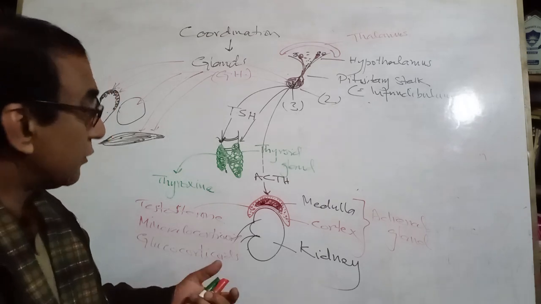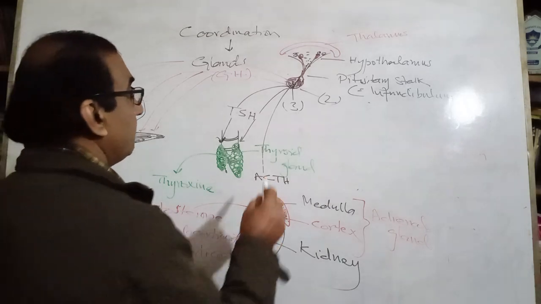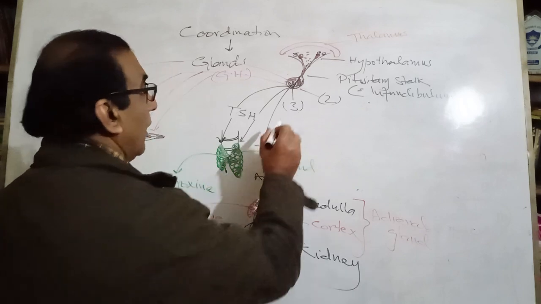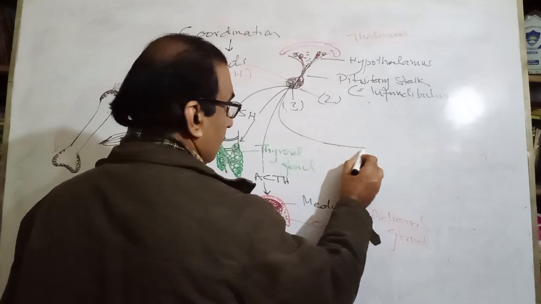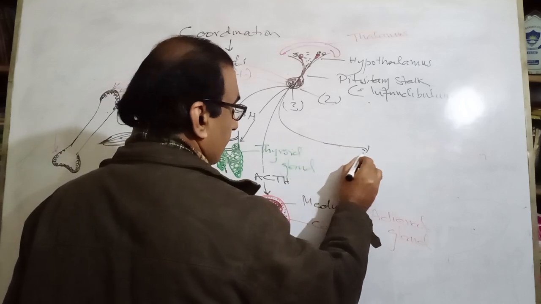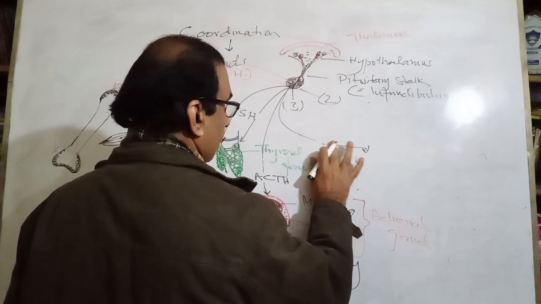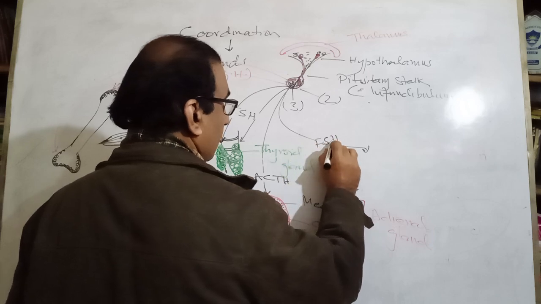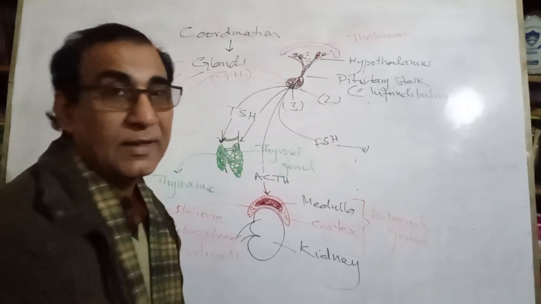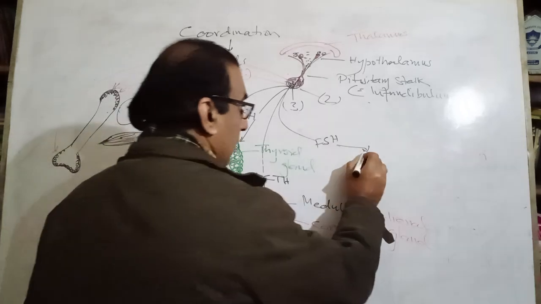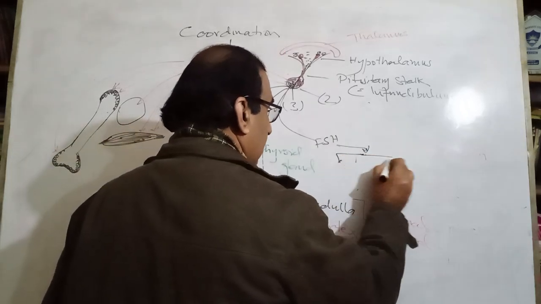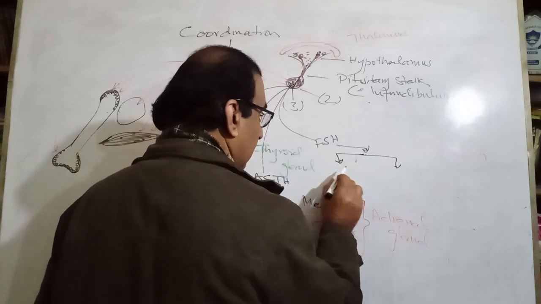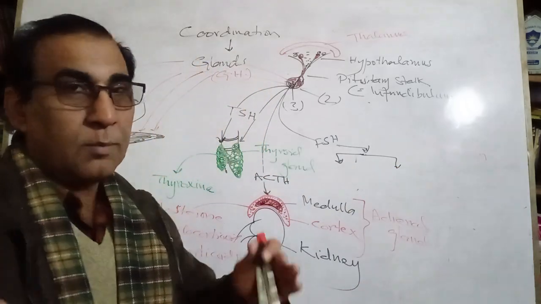The next is FSH, that is follicle stimulating hormone. That has different functions on male and female.